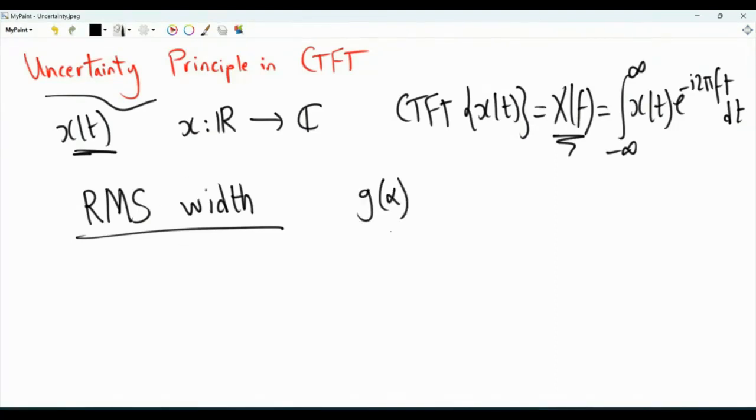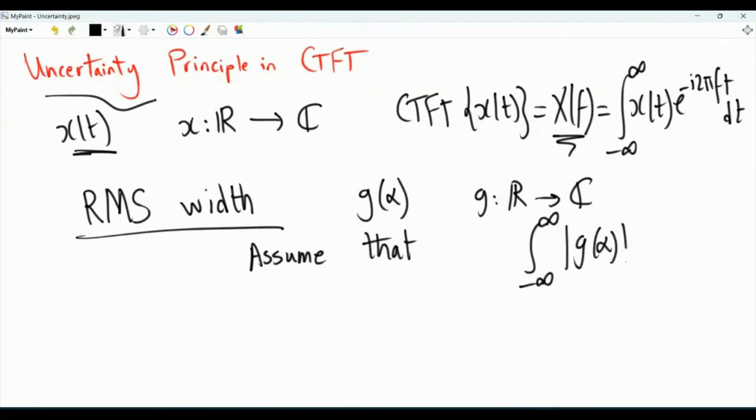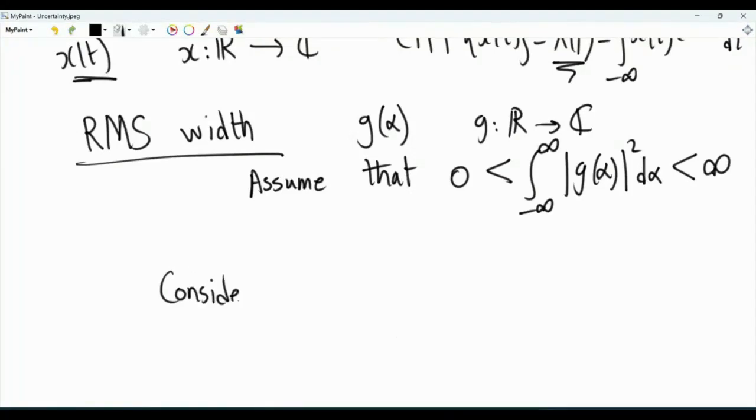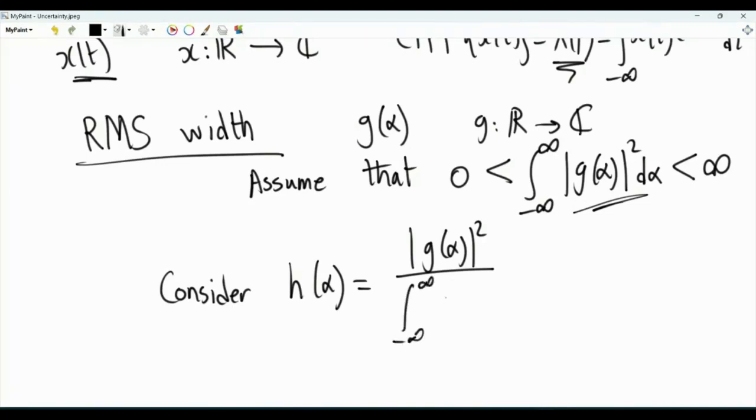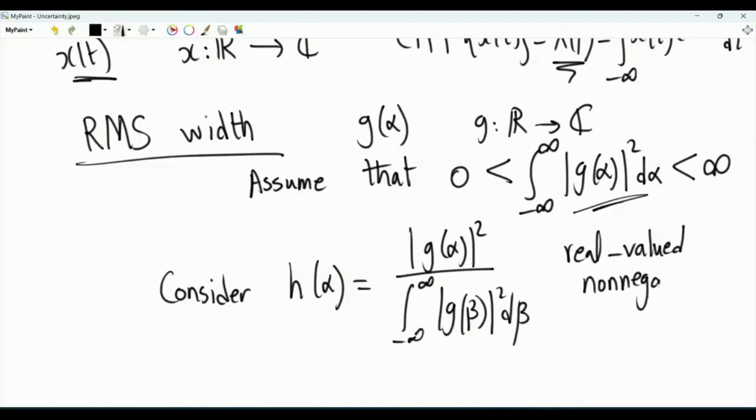Suppose that we have a function g of alpha. Again, g is from R to C. G of alpha is generally complex valued. Assume that the integral from minus infinity to infinity of the magnitude squared of g of alpha is strictly positive and is a finite number. Consider the function h of alpha, which is the magnitude squared of g of alpha divided by this positive real number. H of alpha is real valued, non-negative.